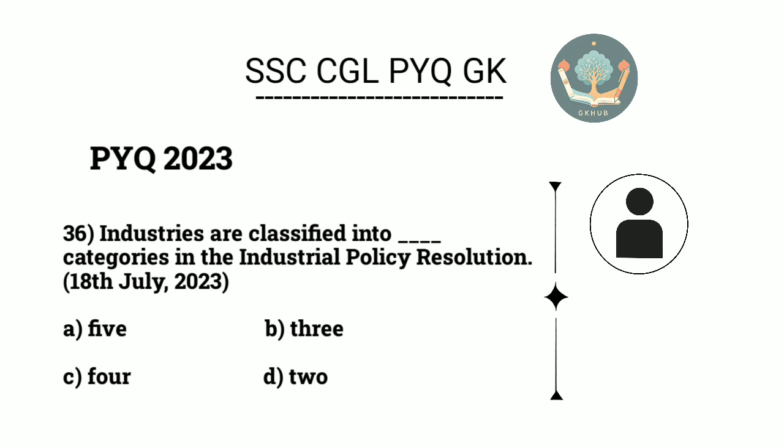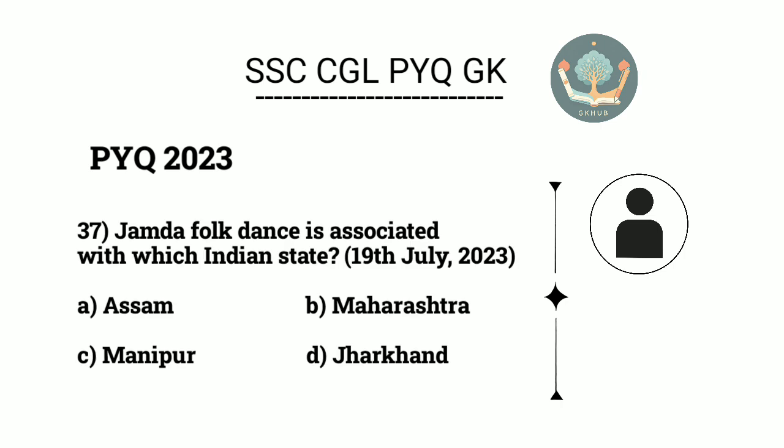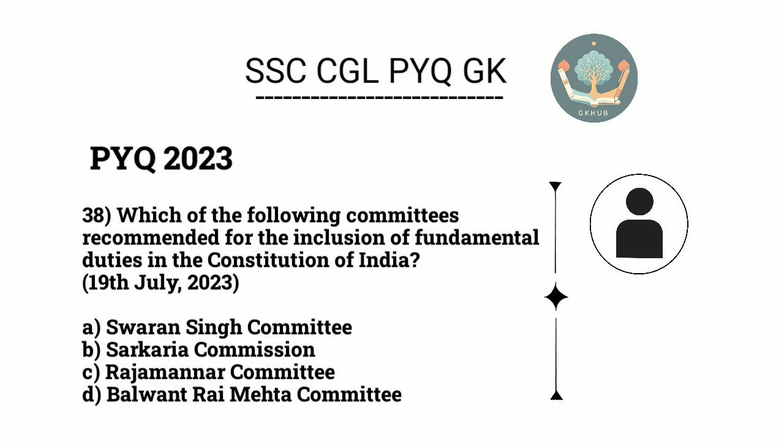36. Industries are classified into dash categories in the Industrial Policy Resolution. B. 3. 37. Jamda folk dance is associated with which Indian state? D. Jharkhand. 38. Which of the following committees recommended for the inclusion of fundamental duties in the Constitution of India? A. Swaran Singh Committee.